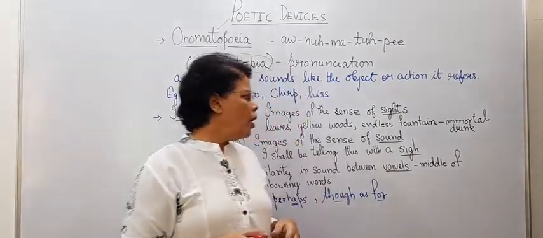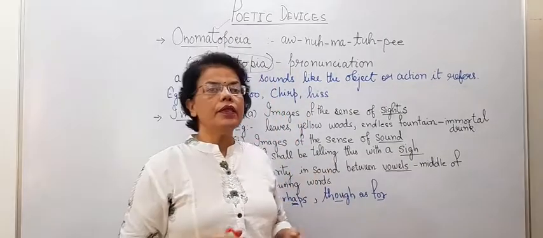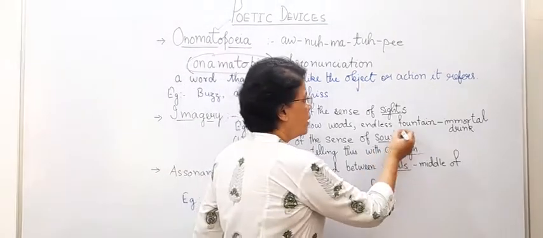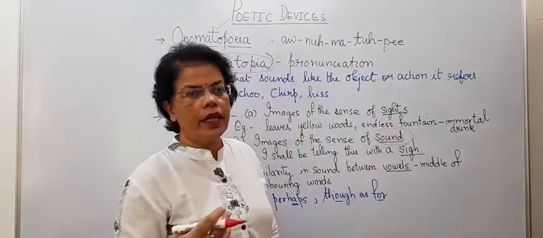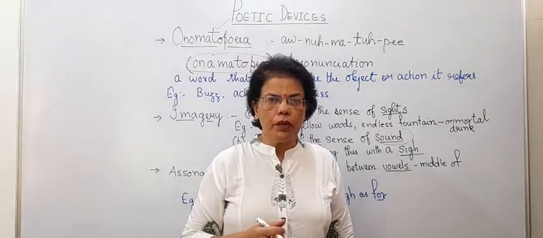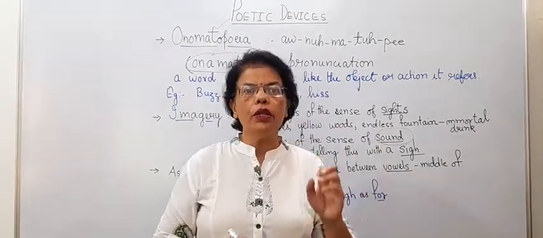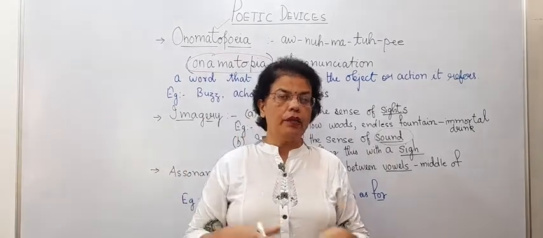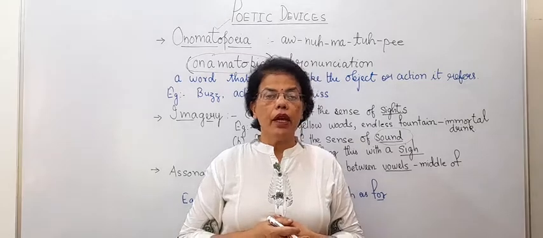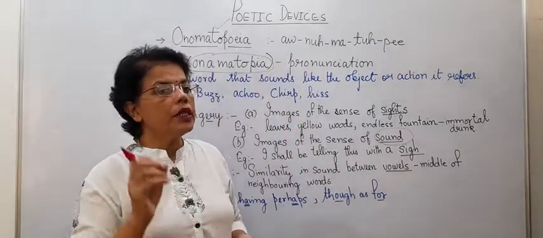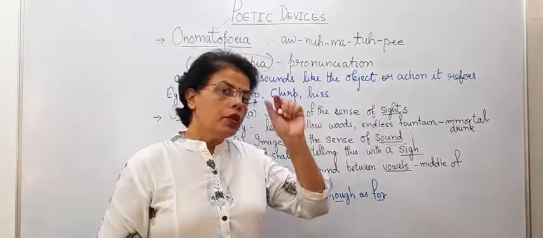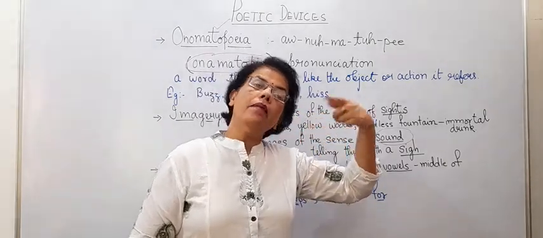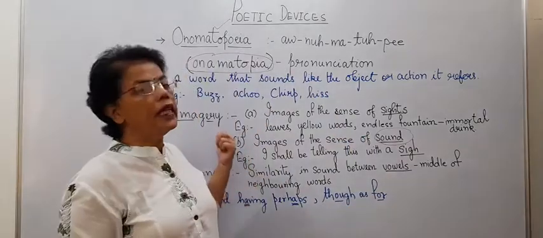Now second is images of the sense of sound. He cannot play music. He will not create the sound, not possible. He cannot introduce audio in between of that particular thing which he wants to explain. So what he does, he uses words. These words which are creating an imagination is imagery.